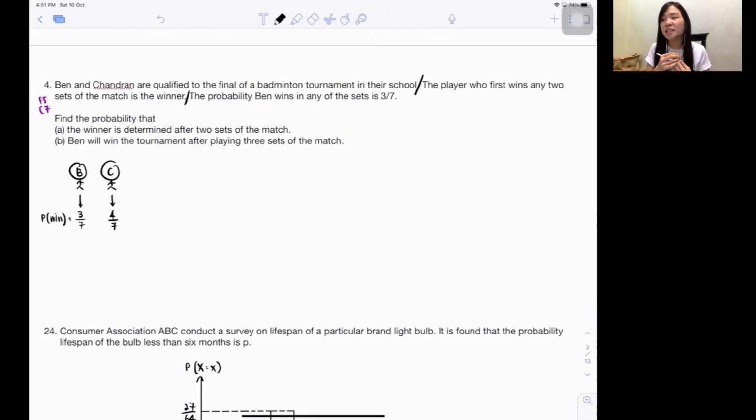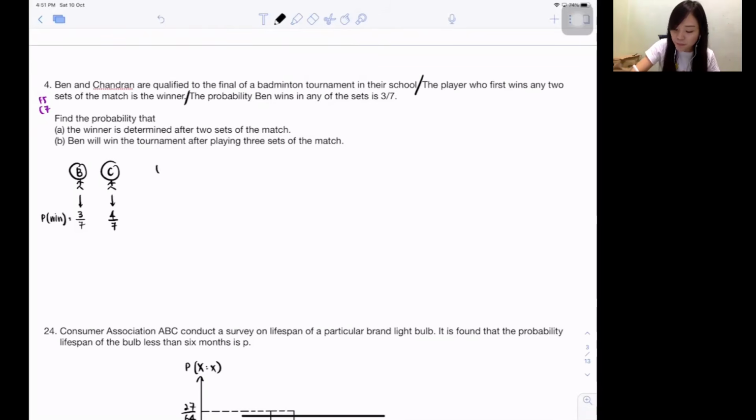Guys, because you must understand now there's not a lot of candidates. Now this is a badminton. Badminton, you guys should know, okay? Since there's only 2 of them qualified to the final. Final is quite obvious there's only 2 persons. So isn't it is Ben and Chandran versus. So if they versus, isn't it only 2 outcomes? Either Ben win or Chandran win. So total probability of both will definitely be 1. So that means 3 out of 7 of it is Ben win. That means 4 out of 7 is actually Chandran win, because it's either Ben win or Chandran win. Understand what I say, right, my dear?